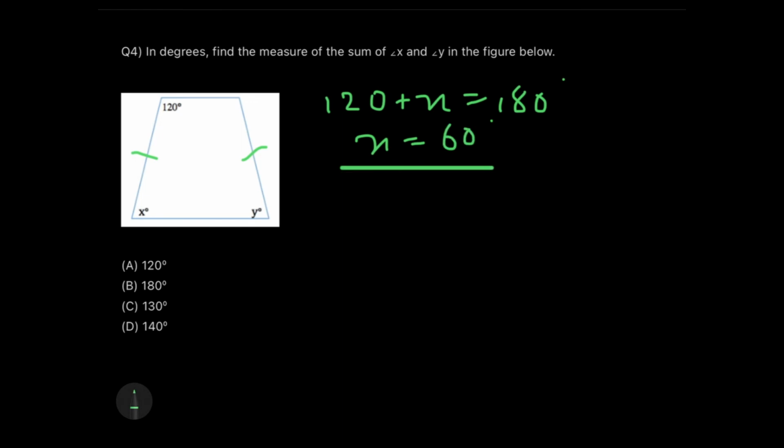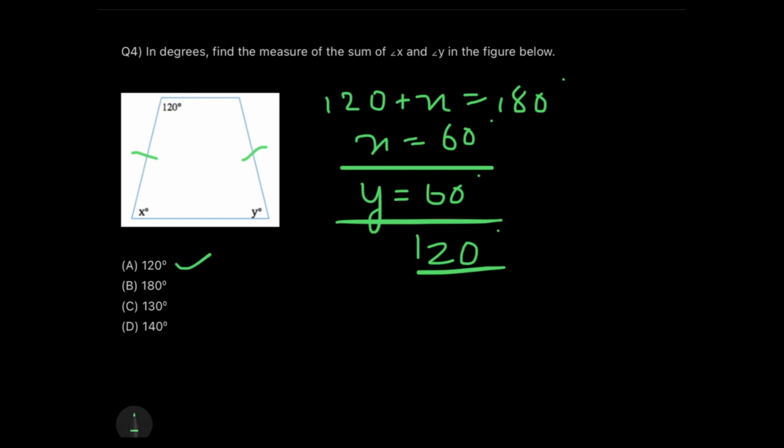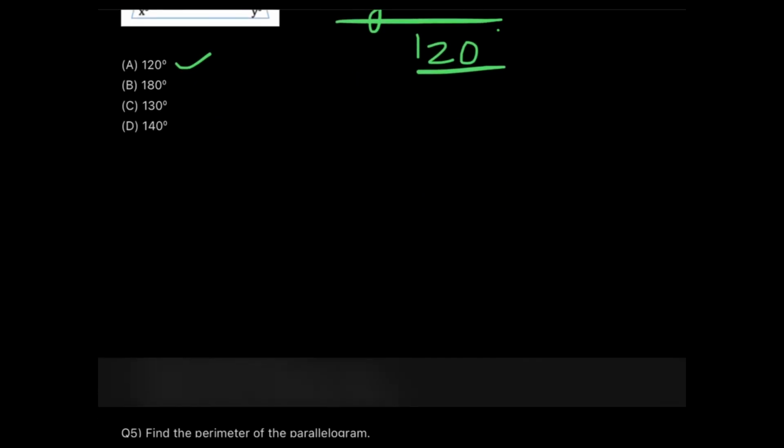Finish. Okay. Now what do they want us to measure? Angle x and y will be equal, right? So the sum of x and y will be how much? Y is the lower base angle, so it will also be 60, and the sum will be 120 degrees. So the answer is option A, 120 degrees. The only part missing in this question was an isosceles trapezium. So if I say that this is an isosceles trapezium, we can apply our rules and do the questions at a much faster rate compared to any other person.